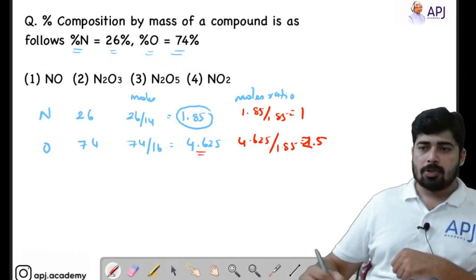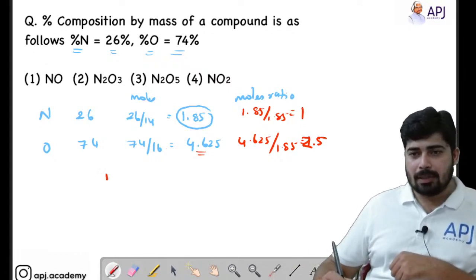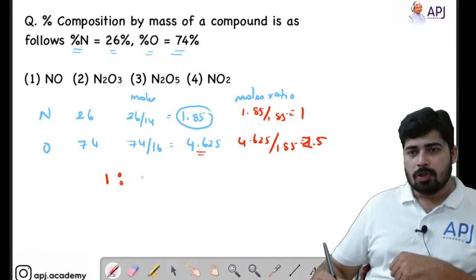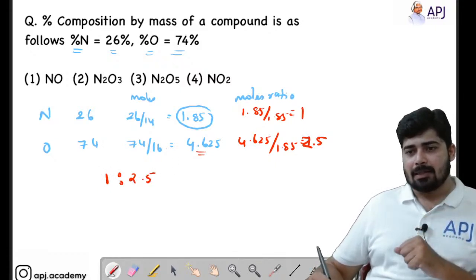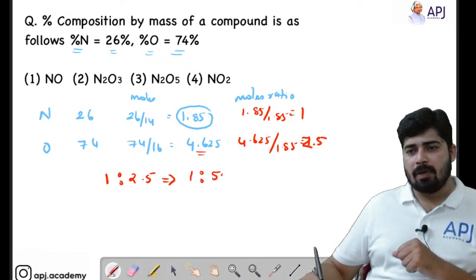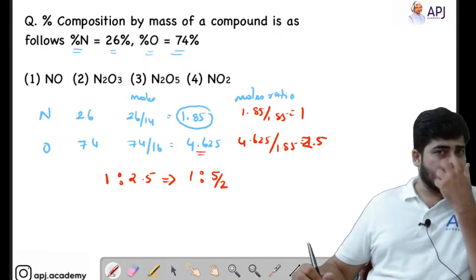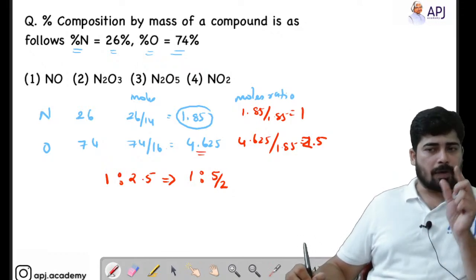Yes. So here see, dear students, here the ratio is 1:2.5. If you are getting a decimal like this, convert them into fraction. That is 1:5 by 2. 2.5 can be represented as 5 by 2.